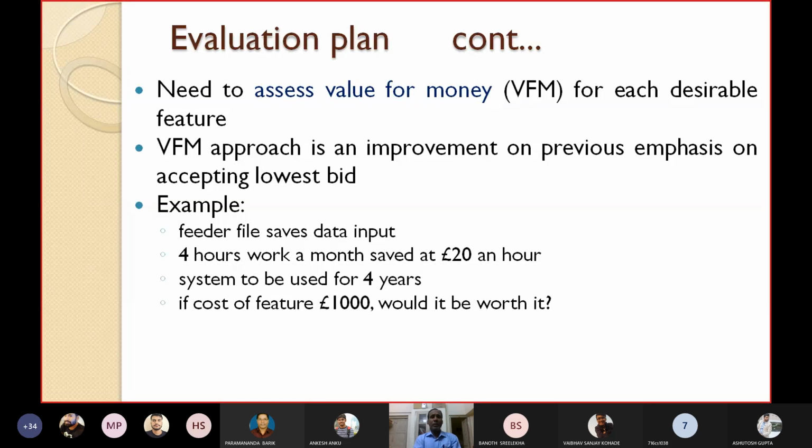The VFM approach is an improvement on the previous emphasis on accepting the lowest bid. The example taken here is that the feeder file saves data input, with 4 hours of work a month saved at 20 pounds an hour. The system is to be used for 4 years. If the cost of the feature is less than 1,000 pounds, would it be worth it? Like this, you can make the plan.